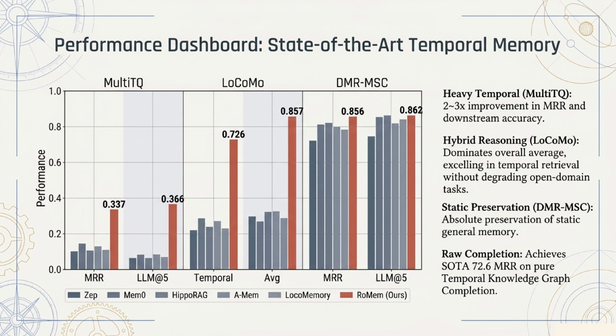Slide 11 highlights our performance dashboard, proving ROMUM is a state-of-the-art temporal memory. We evaluated across multiple benchmarks. On heavy temporal tasks like multi-TQ, we see a 2 to 3 times improvement in MRR and downstream accuracy. For hybrid reasoning on LocoMO, ROMUM dominates the overall average, excelling in temporal retrieval without degrading open domain tasks. And crucially, on DMR-MSC, we achieve absolute preservation of static general memory. It even achieves state-of-the-art results on pure temporal knowledge graph completion.